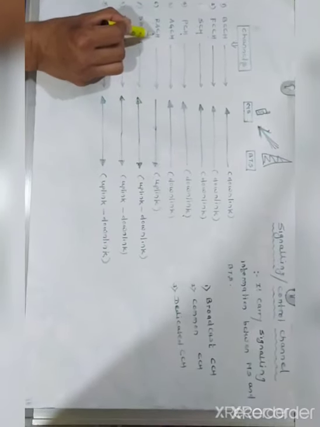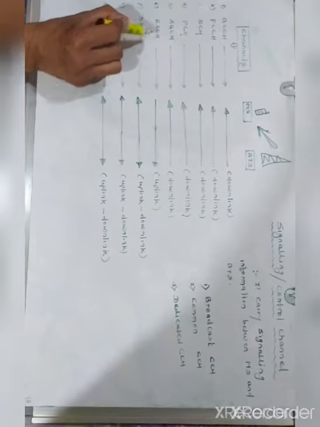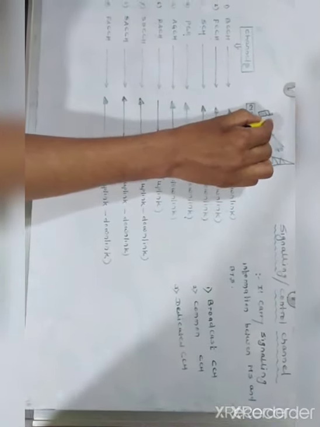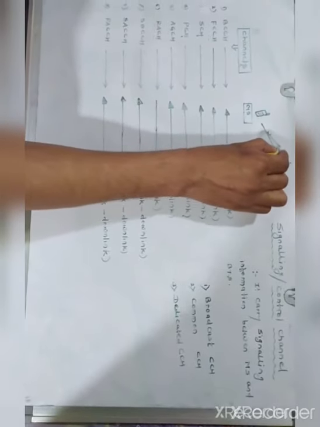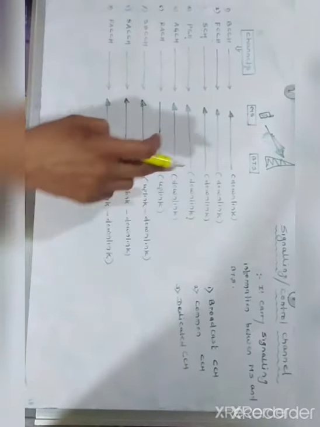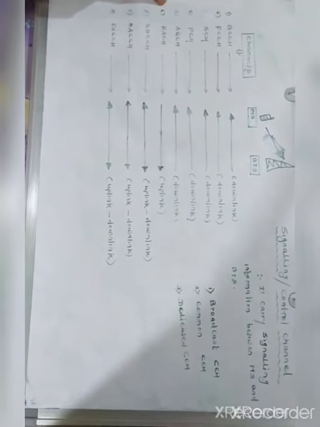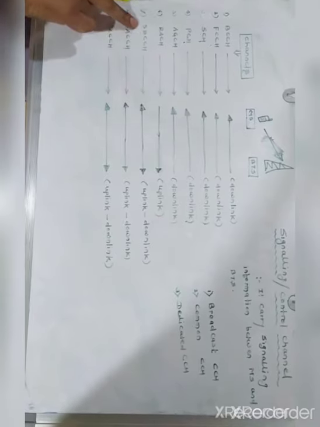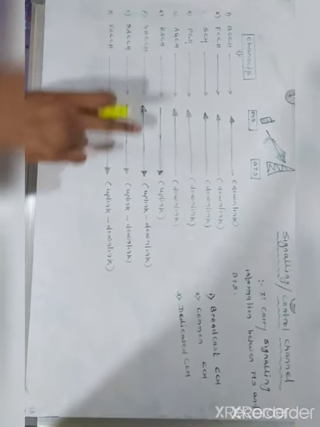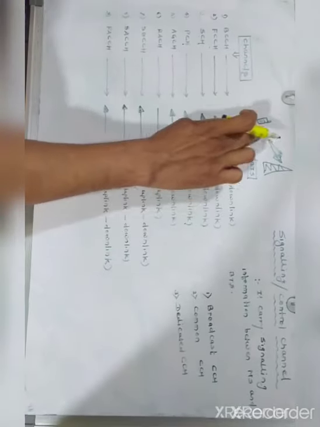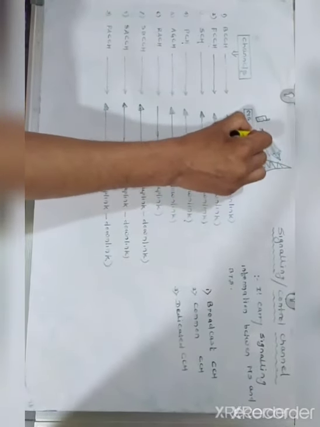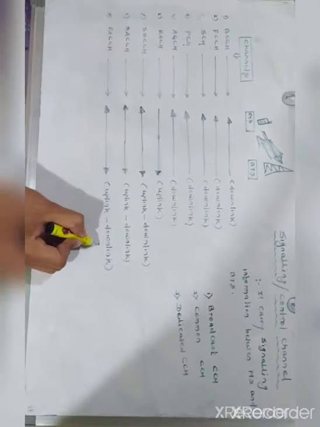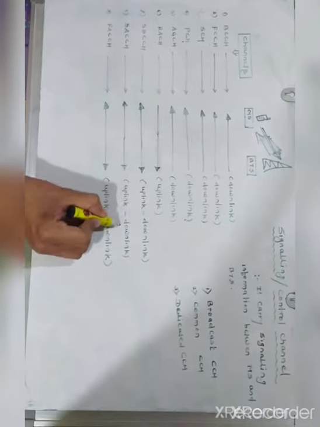Now RACH, random access channel, is used for uplink. Uplink means this channel is used when the mobile station wants to transmit information towards the BTS. At that time, we require RACH. Now SDCCH means stand-alone dedicated control channel. It is used for both uplink and downlink purposes. FACCH and SACCH are also used for both uplink and downlink purposes.